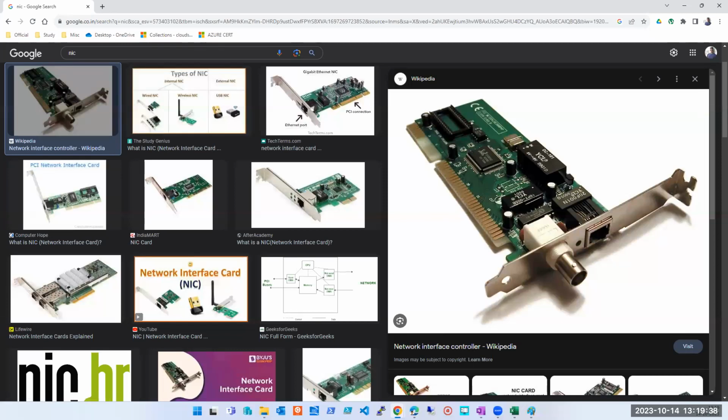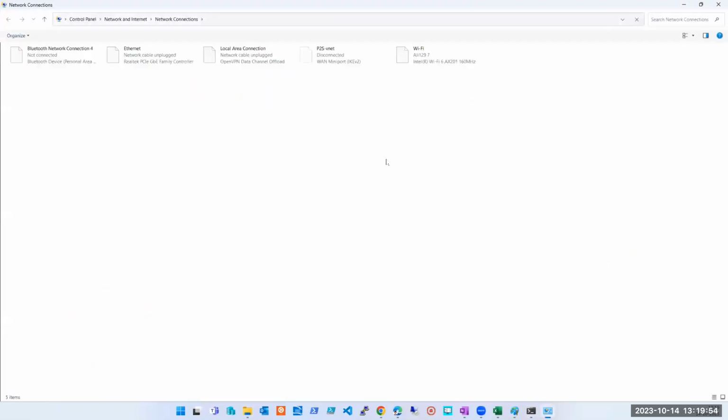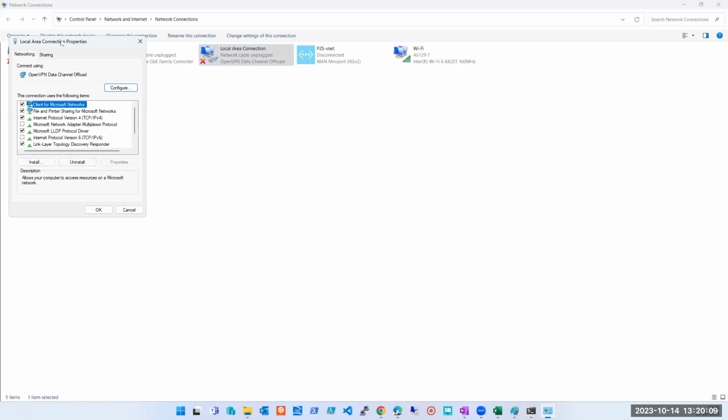Let me show you the software, how it looks. This is the hardware, there in your laptop and your PC. I'm not going to show you how it looks in Azure, because you have been assigning IPs from the Azure portal, so you don't even know what is happening at the machine level. This is how it looks. These are all NICs actually. I have multiple NICs on my laptop.